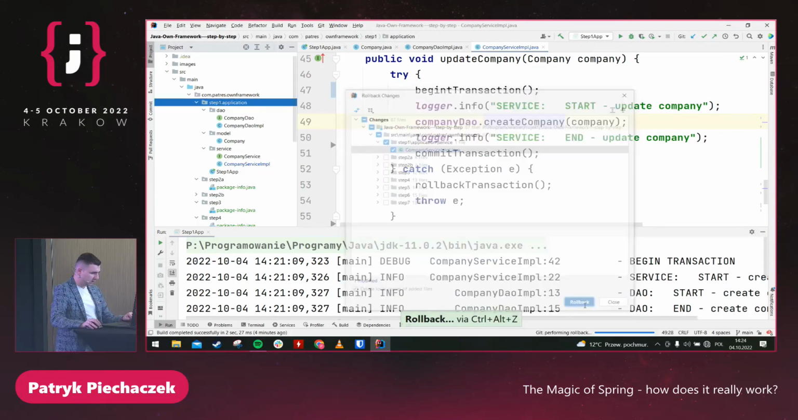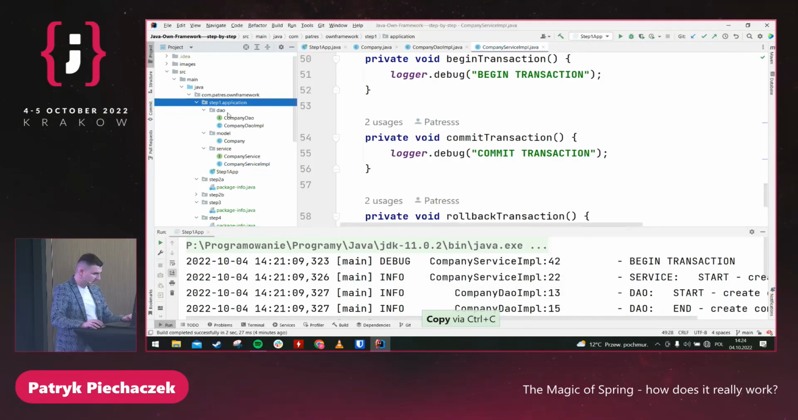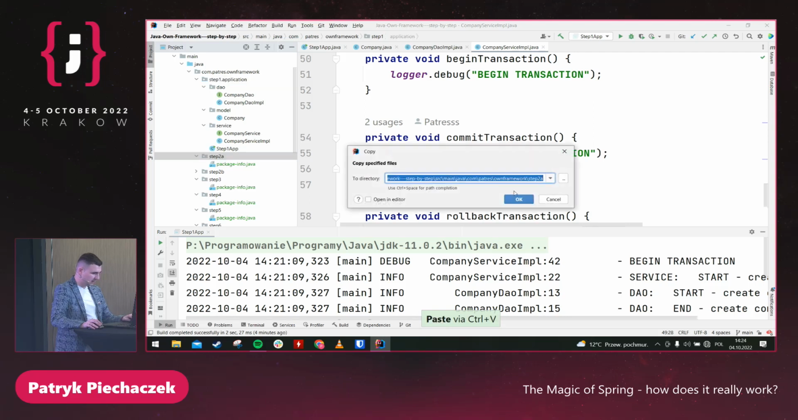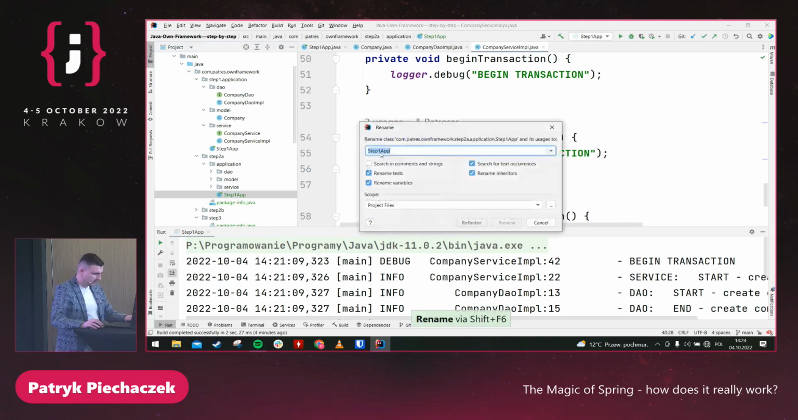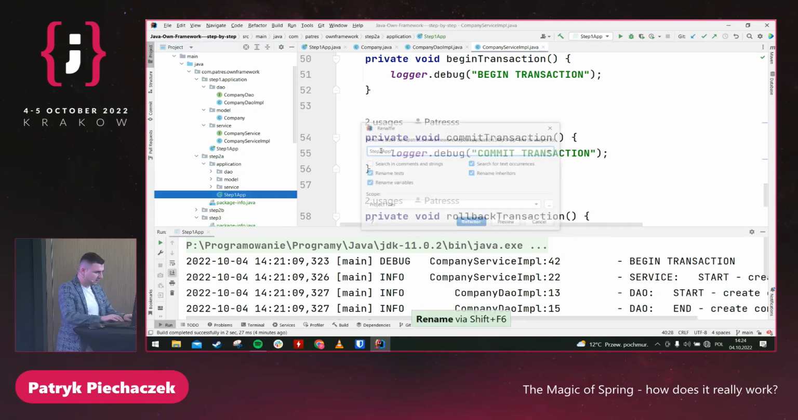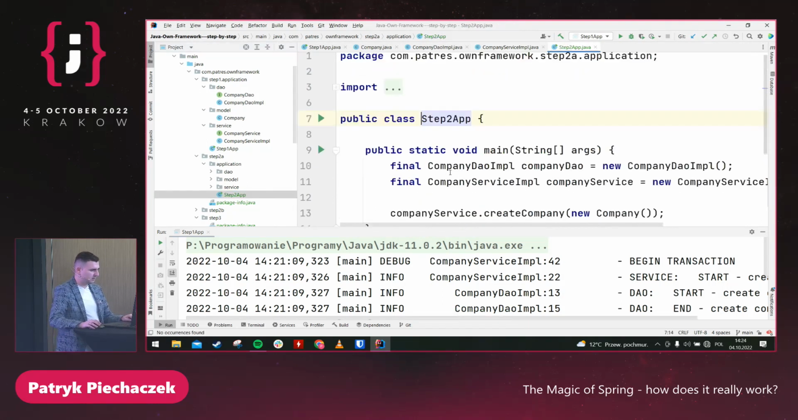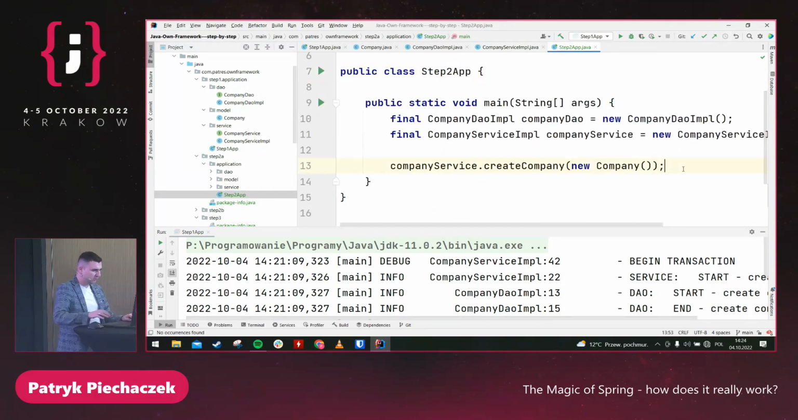Let me go to our application, and just copy what we have in step 1 to step 2. And we have the application. Let me rename this class to step 2. And how can we create a proxy? As I mentioned, we don't need to add anything to our project. Everything is in the JDK. So I'm going to create a proxy.